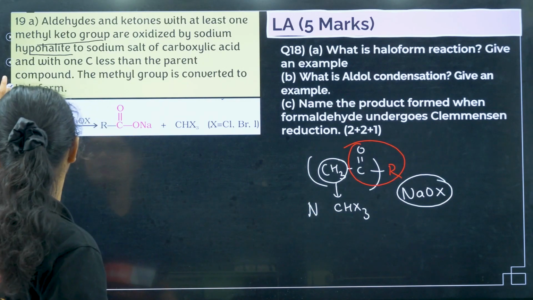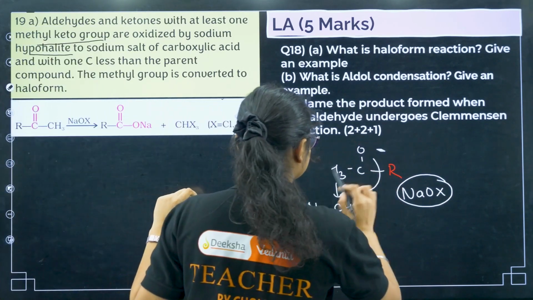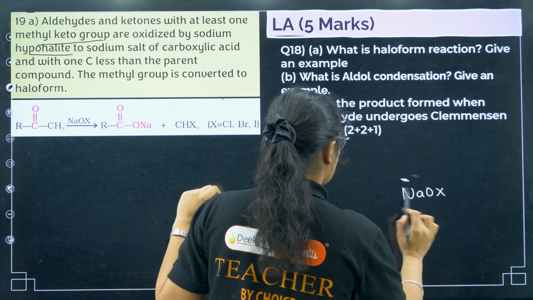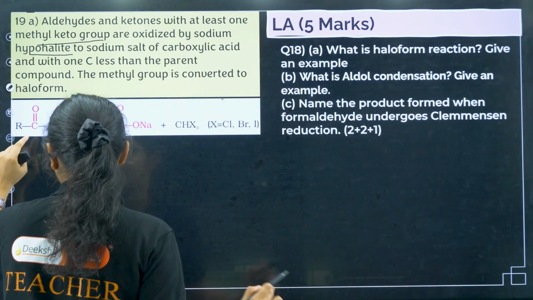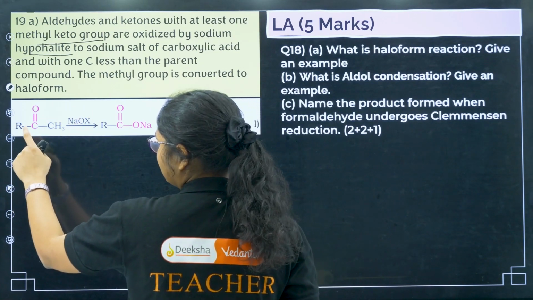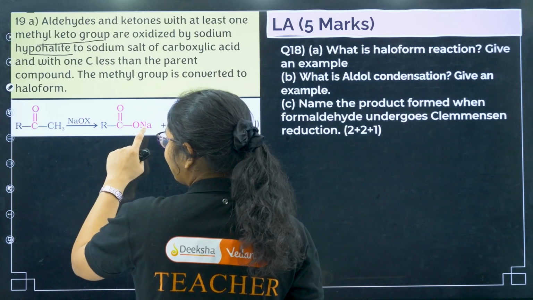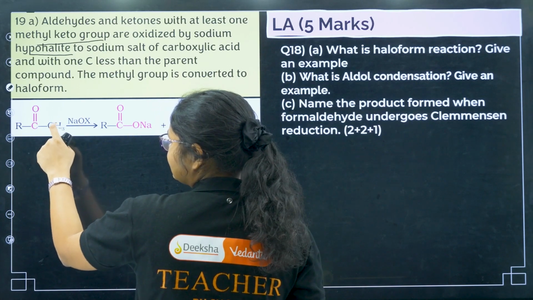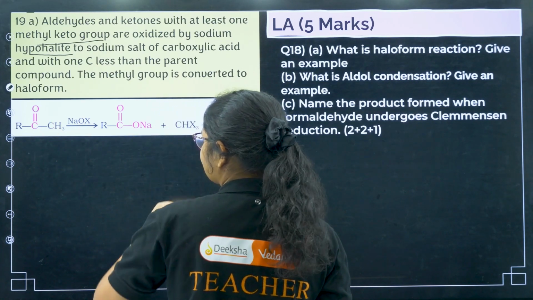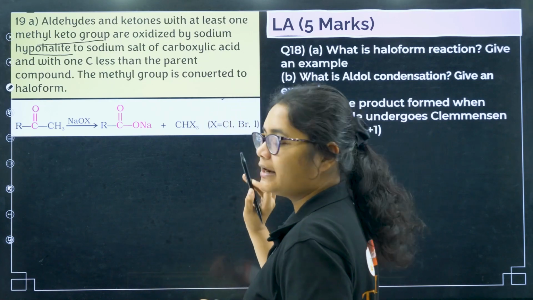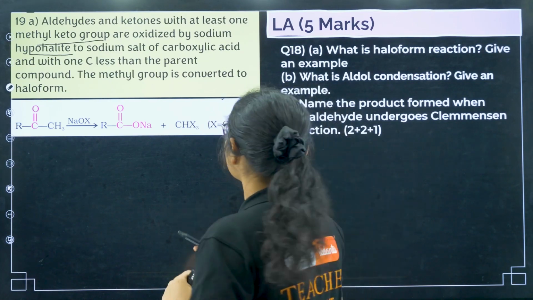Let me give you an example: RCOCH3 with NaOX. You will get RCOO minus Na plus, and this CH3 gets converted to CHX3, where X is chlorine, bromine or iodine.